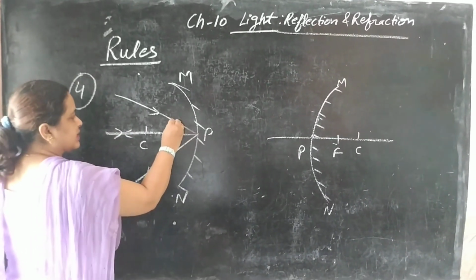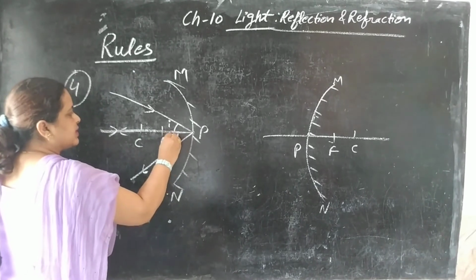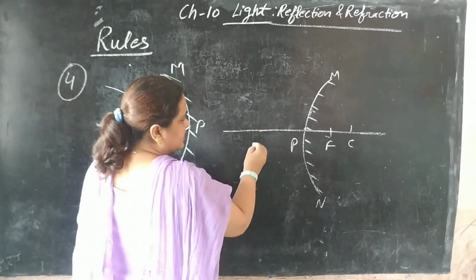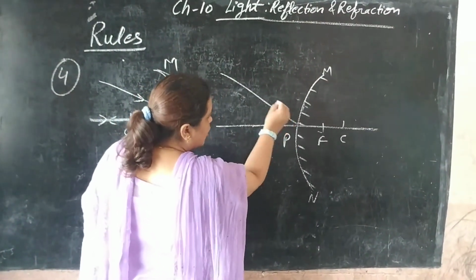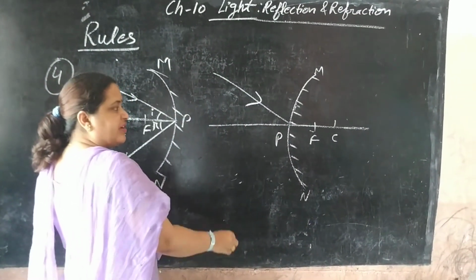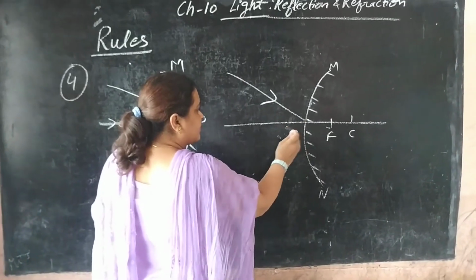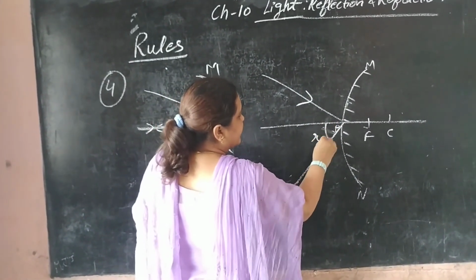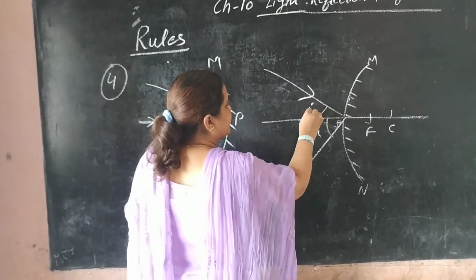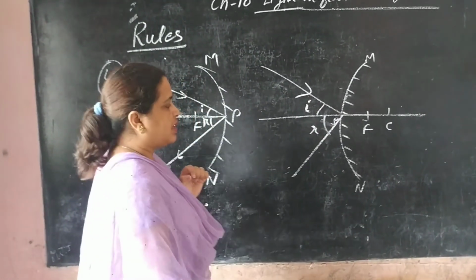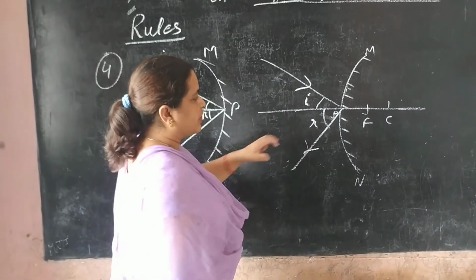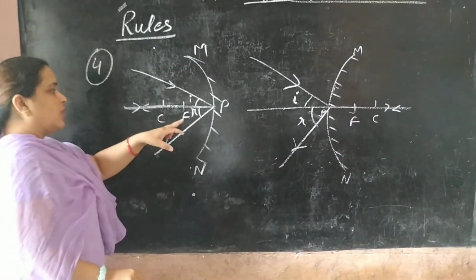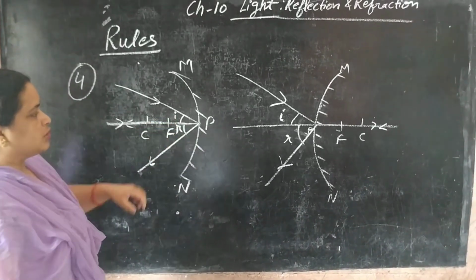This angle is I and this angle is R. Similarly for convex mirror reflecting surface, if a ray falls obliquely to the pole of the convex mirror, it would get reflected back obliquely only. This angle is I and this angle is R, and the arrow is outward, because here this is the normal. So by laws of reflection, I is equal to R.